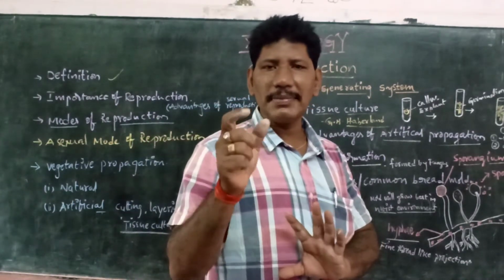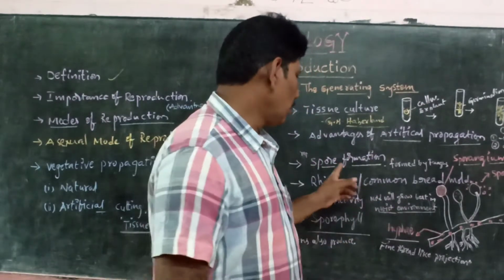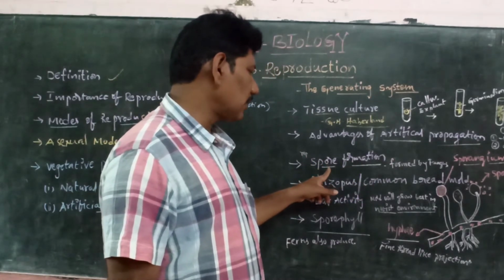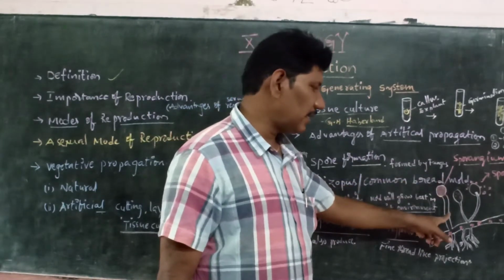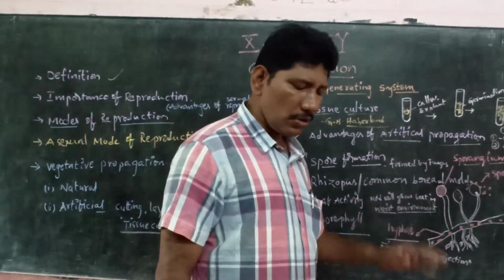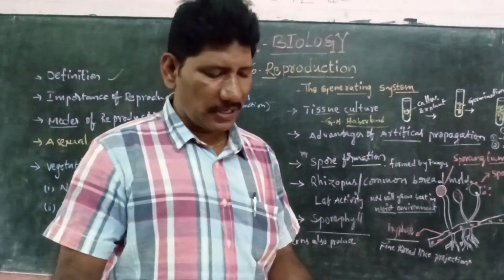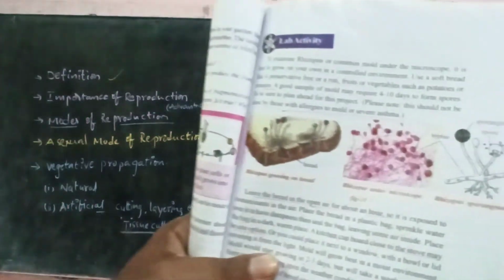Already we have that basic idea in this concept from the 8th class itself. Spore formation, especially in the reproductive part, is done by the fungus. Let us take the common bread mold given in the textbook concept. So when we move to textbook page number 121, see, this is textbook page number 121.